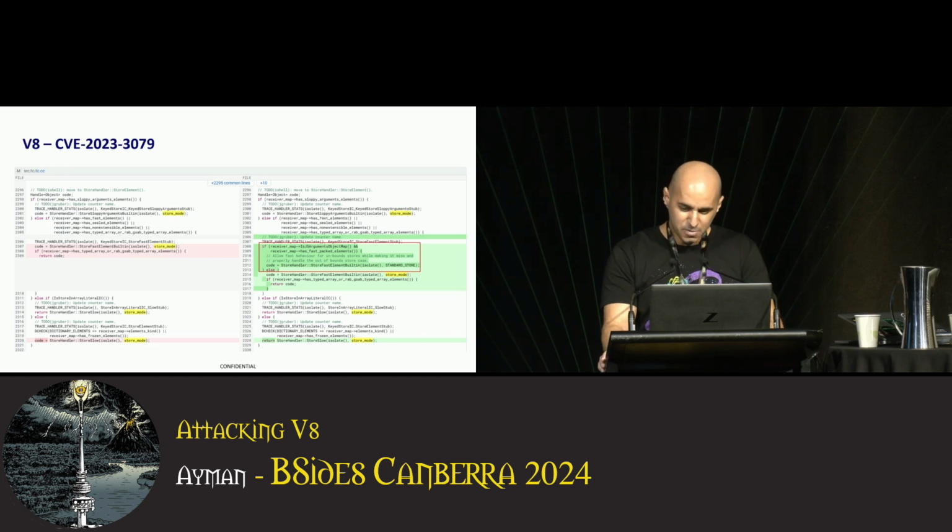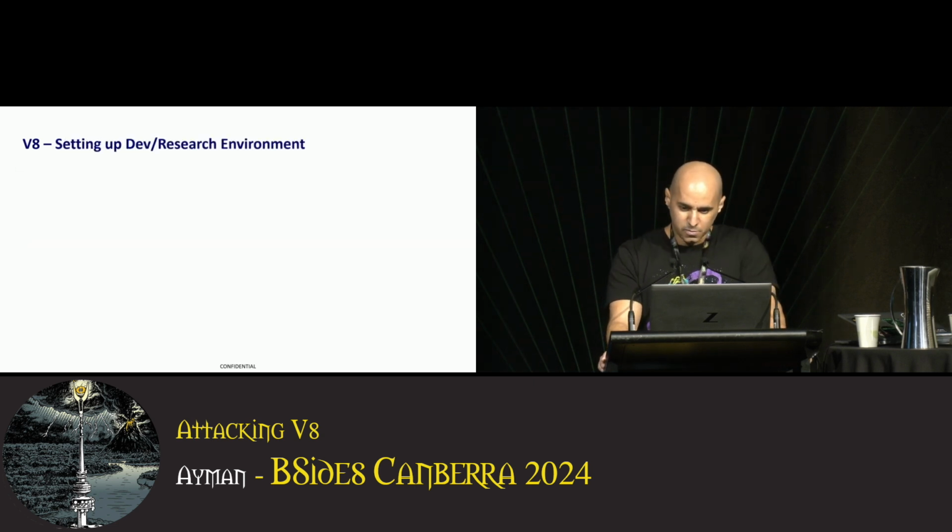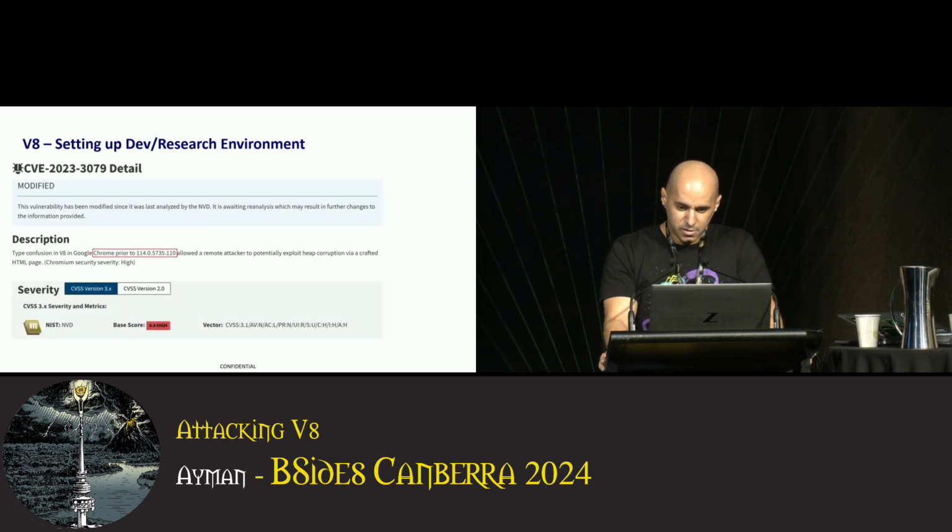Slowly, but first we need to set up our dev research environment. We need to get our hands on a vulnerable, unpatched version of the software we're researching. Referring to the advisory, it states V8 in Google Chrome prior to some specific version number. We want to find an earlier version number. Unfortunately for us, Google does not allow download of older software. There are third-party archives, but we cannot trust those. Also remember that we are only concerned with the V8 engine rather than the entire browser.